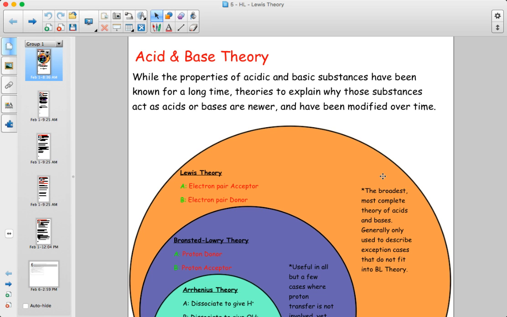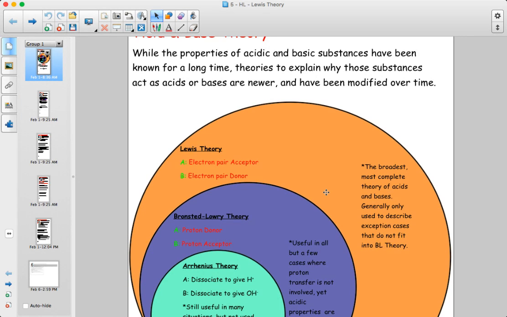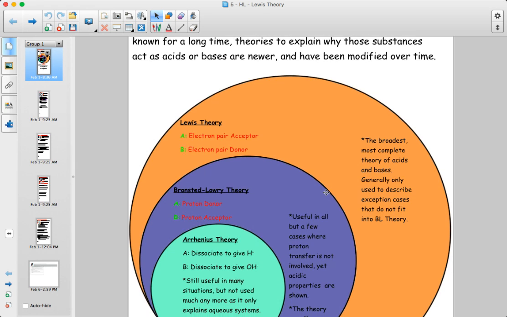Okay, so when we talk about what it means to be an acid or a base, thus far we've focused on the Bronsted-Lowry theory, and most of the time we're going to do just that. So the theory of what it means to be an acid or base has developed over time. The properties of acids and bases have been known for a long time, but actually, why is something an acid, why is something a base, that definition has changed.